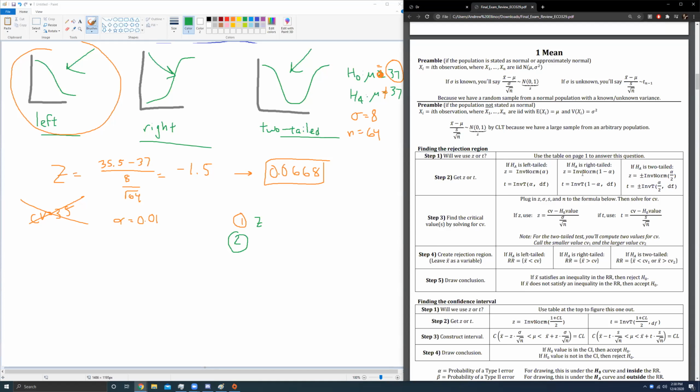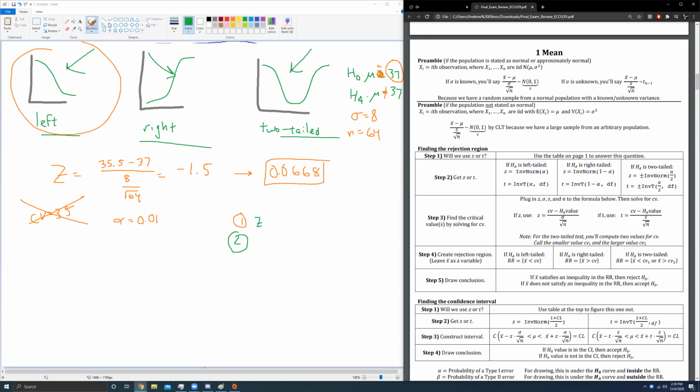And by the way, brief aside, if you're doing a confidence interval, don't use these steps. I can't tell you how many people go through these steps and say, Andy, I don't know what tail my test is because I don't see it. Well, I say, were you asked to find a rejection region or a confidence interval? And people are like, oh crap, they told me to find a confidence interval. So don't look at these steps. Look at these steps if you're being asked to find a confidence interval. So many people are banging their head against the wall because they're looking at these steps when they should be looking at these. So make sure you're paying attention to the right set of steps when being asked to find a confidence interval versus a rejection region. We're doing rejection region.